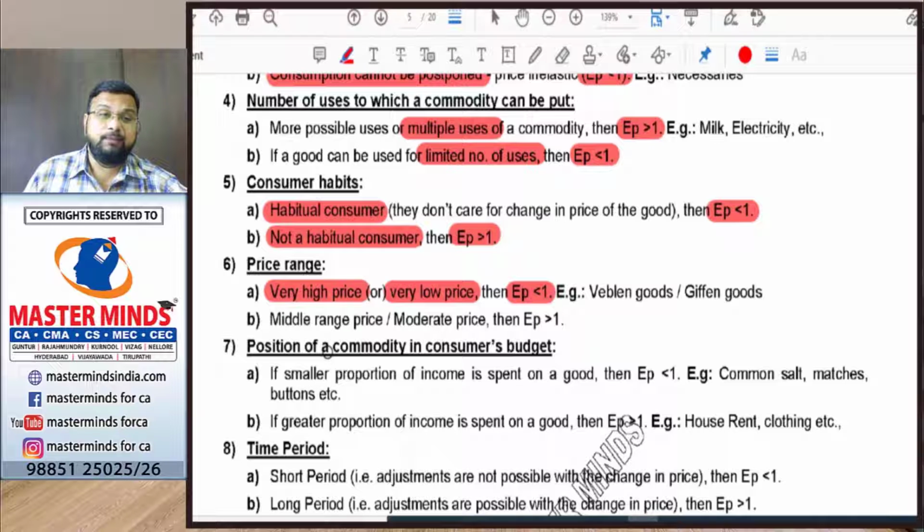And when it comes to very low prices, for example salt, the price of salt is 10 rupees. If the price of salt changes from 10 to 15, there will be hardly any change in demand. And if the price of salt decreases from 10 rupees to 5 rupees, there will be hardly any change in demand. So price elasticity will be less than 1.